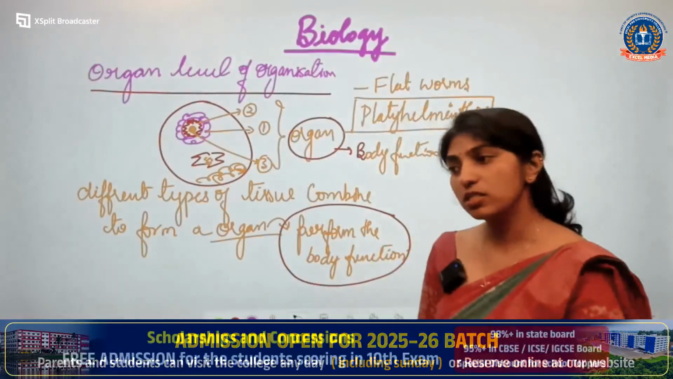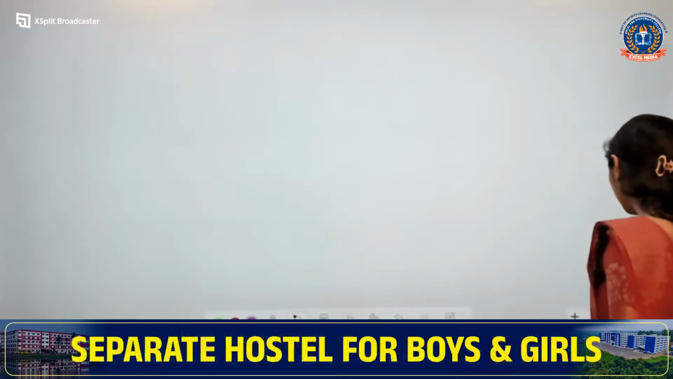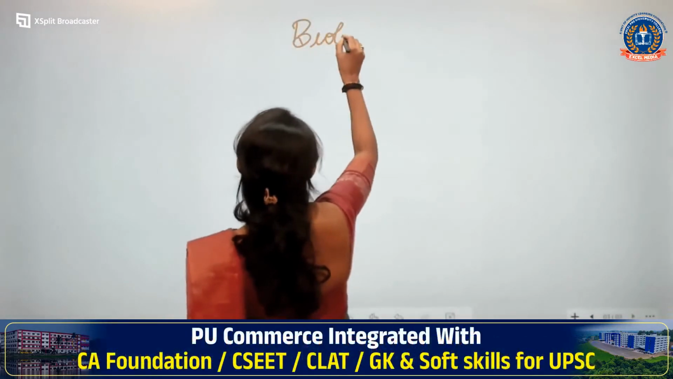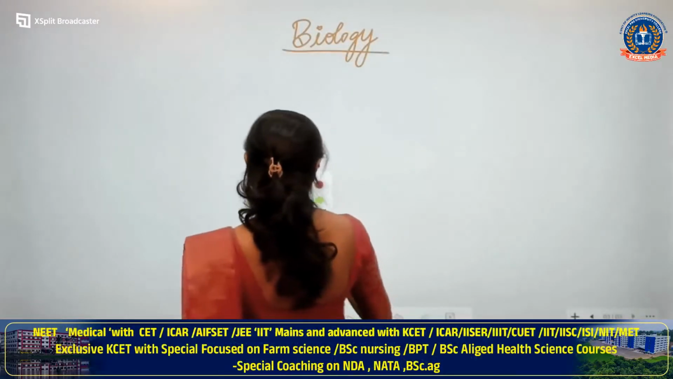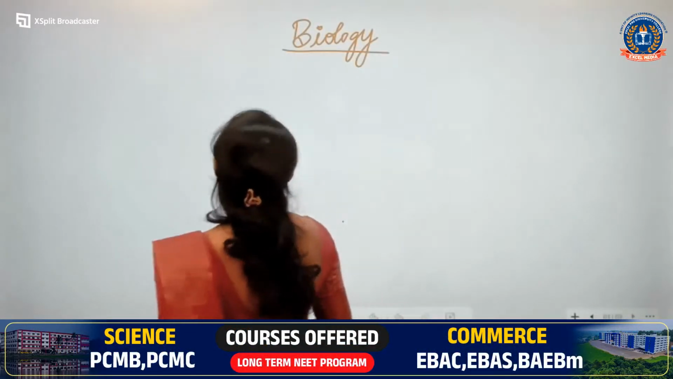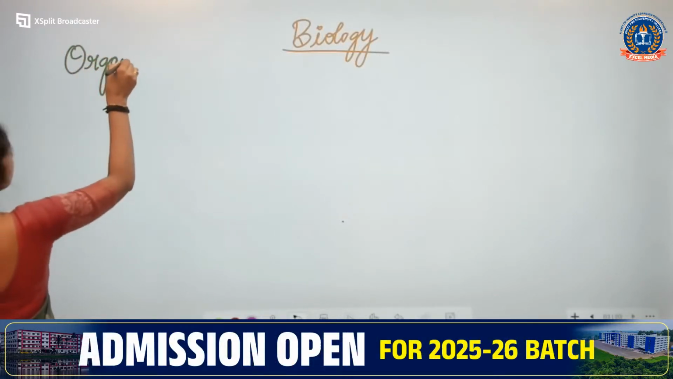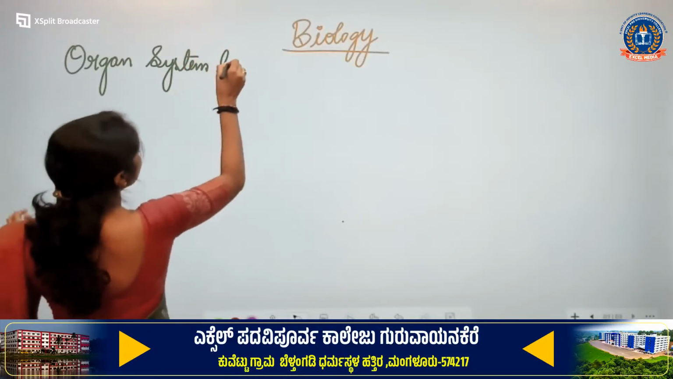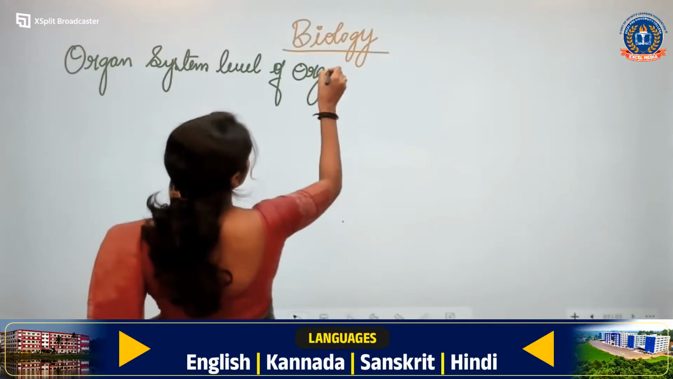Yes, Monisha, yes, if this part is clear. Okay, now we will move to the next one then. Majority of you have told you are clear with that. Now coming to the next, we have organ system level of organization. Which is the next one? Organ system level of organization.